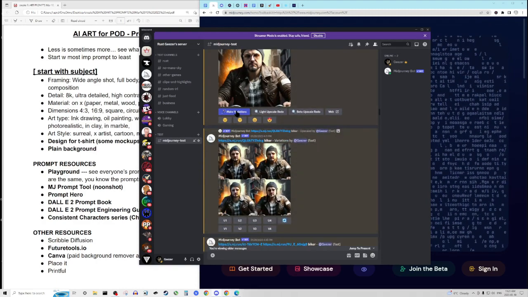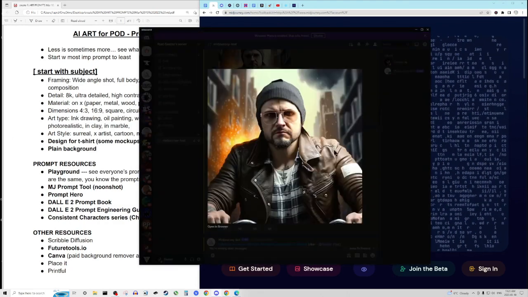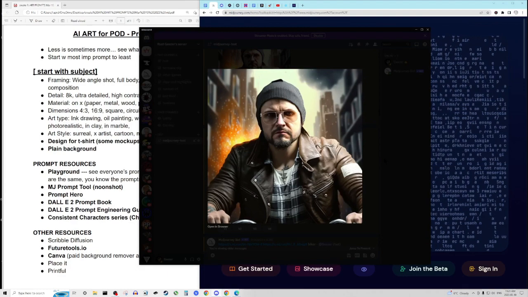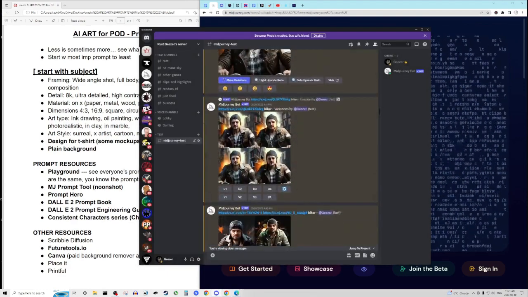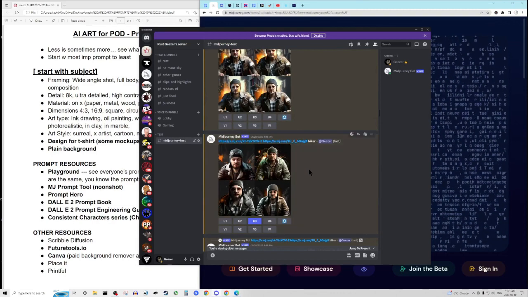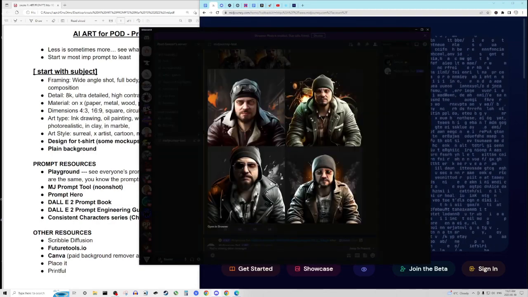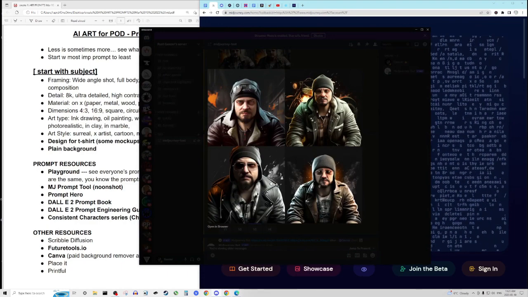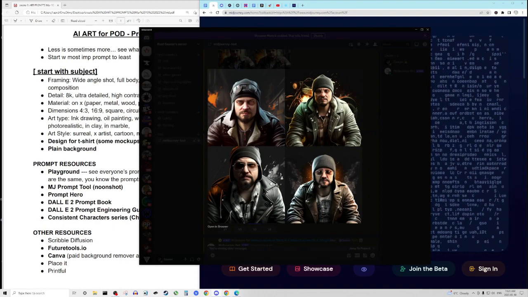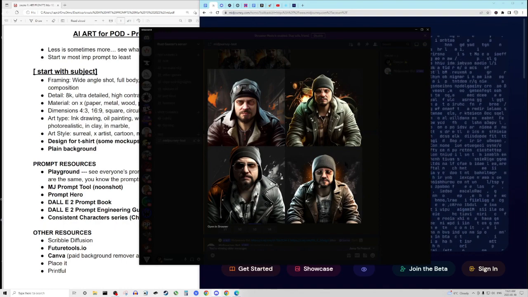Then I made variations of that just to see different variations of it. So you can get a lot of things that don't look like you. I think that looks just like me, but as a biker, I guess. So sometimes you will get things that look very much like you. And here I just tried it again, and see, some of these don't look like me at all. This one on the bottom, 1, 2, 3, 4, number 3 looks like me, and 1 doesn't look anything like me at all, and the other 2 not really.